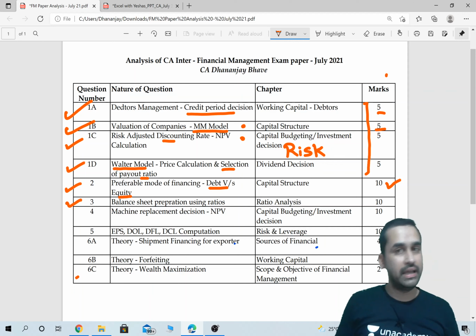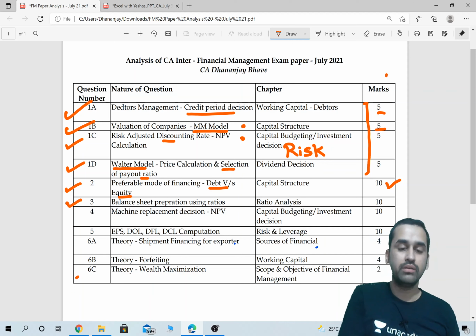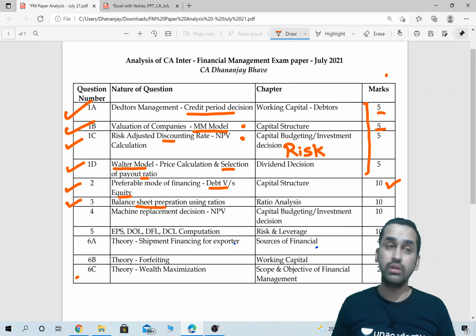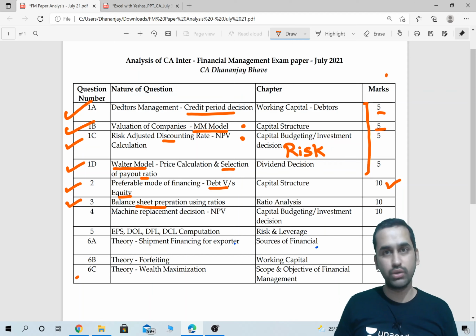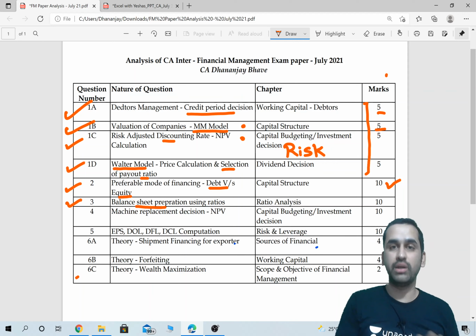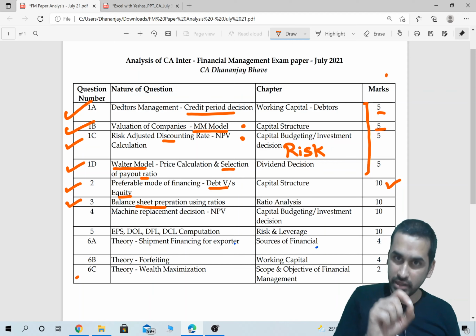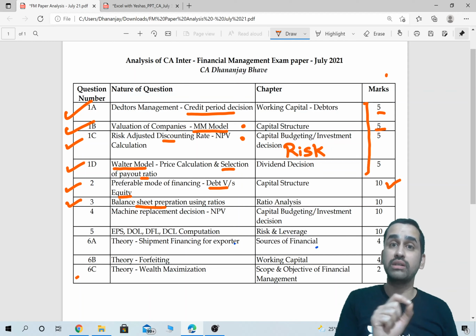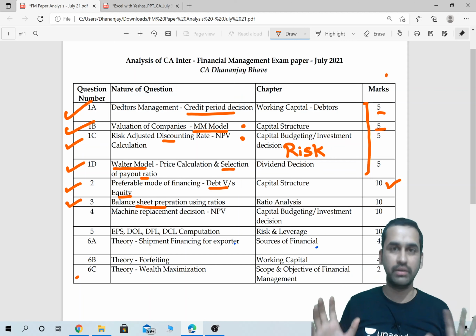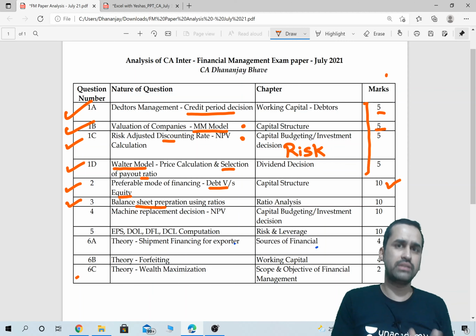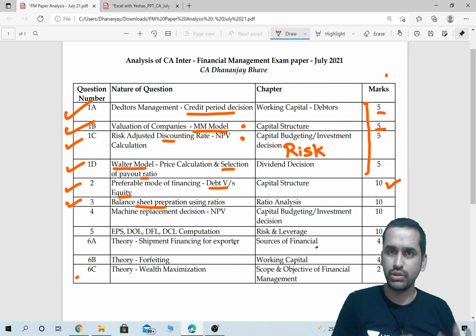Question number 3, again as expected every time, they have asked a balance sheet preparation question using ratios. Ratios were given, adjustments were given, information was clearly provided in the question. All that you had to do is find out the numbers necessary to complete the balance sheet. And the good thing is, even the balance sheet format was given in the question paper. They had given what they want from you: debtor, inventory, bank, share capital, all that was given. That means if you have just done what is necessary as per the question, that would be enough.